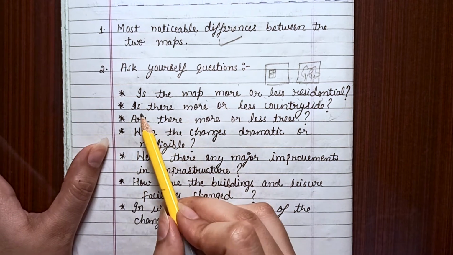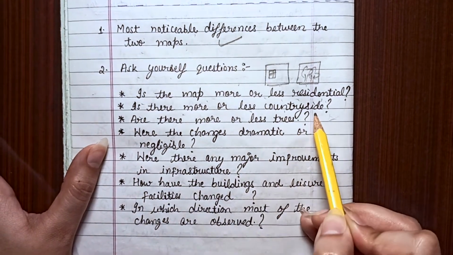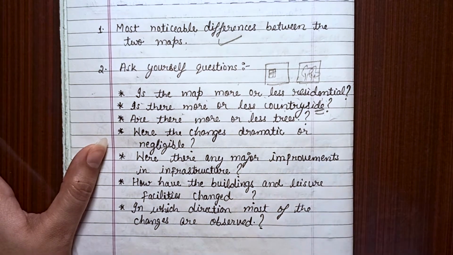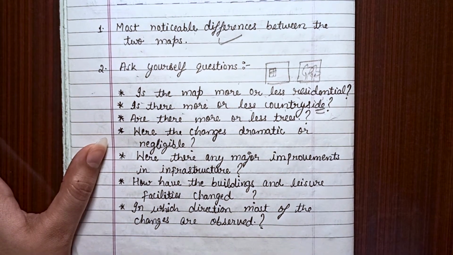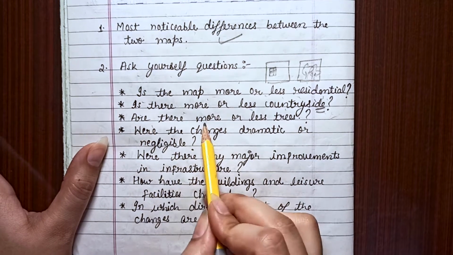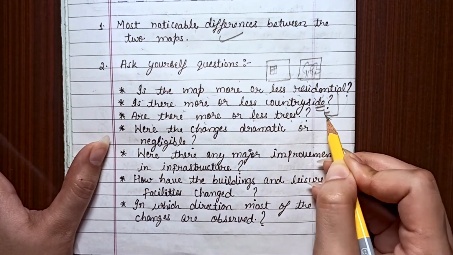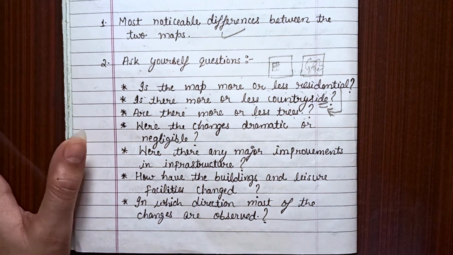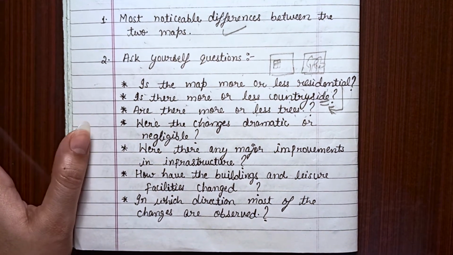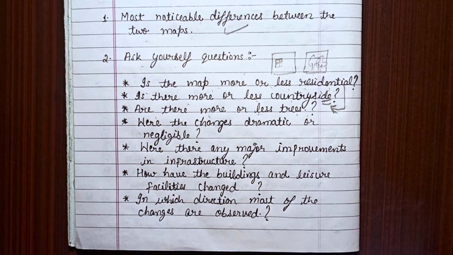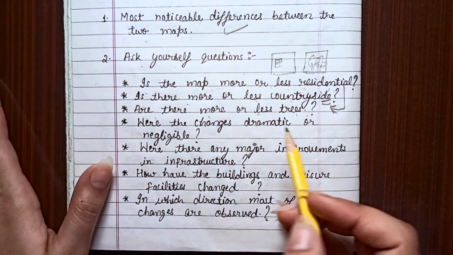Next question maybe, is there more or less countryside? It means village type, right? Towns, small towns. Next maybe, are there more or less trees? This is related to this, right? You can write the area consists of more greenery in 2008, but now it has become more residential, right?